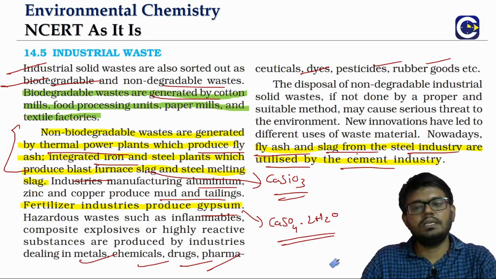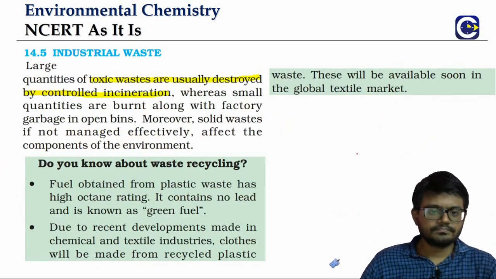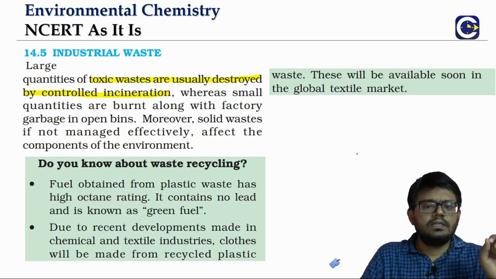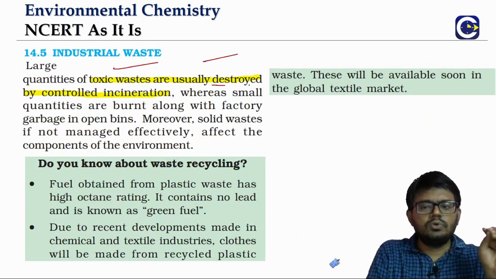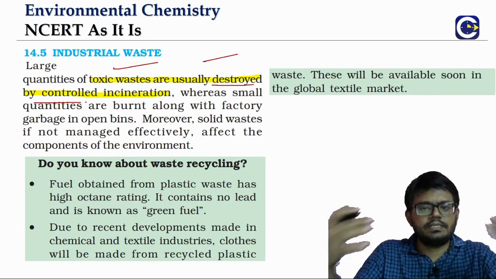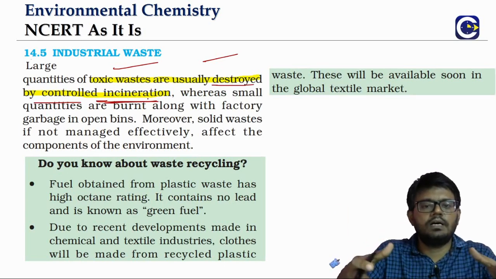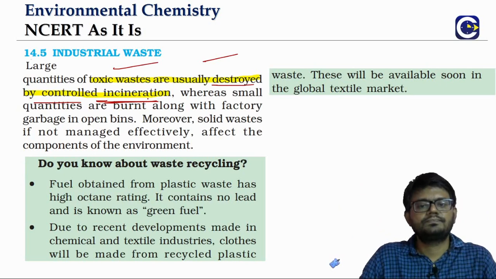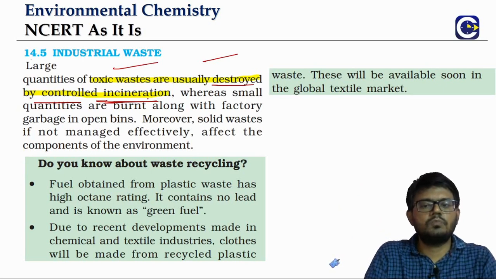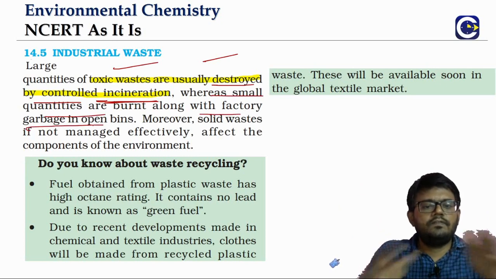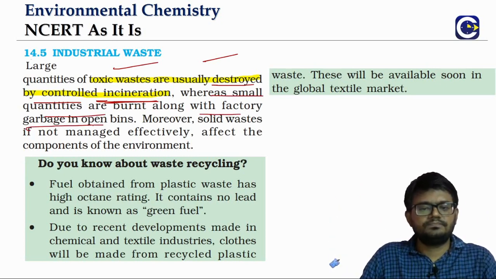We'll talk about how the removal can happen. In some industries, these toxic wastes are usually destroyed before the industrial waste is discharged. They are destroyed by what we call controlled incineration. Incineration means you burn the substance in a controlled environment, where small quantities of these will be burnt along with the factory garbage.